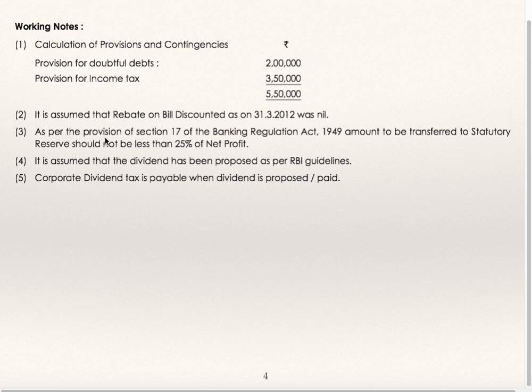As per the provision of section 17 of Banking Regulation Act 1949, amount to be transferred to statutory reserve should not be less than 25% of net profit. It is assumed that the dividend has been proposed as per RBI guidelines. Corporate dividend tax is payable when dividend is proposed or paid. Working note we have seen.